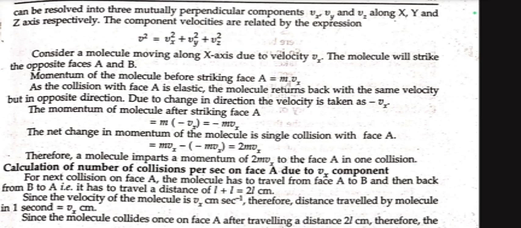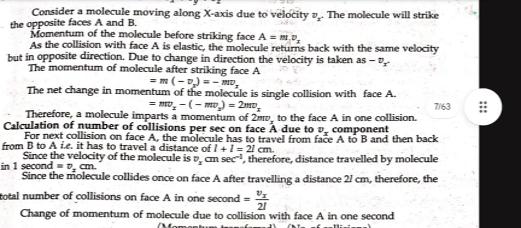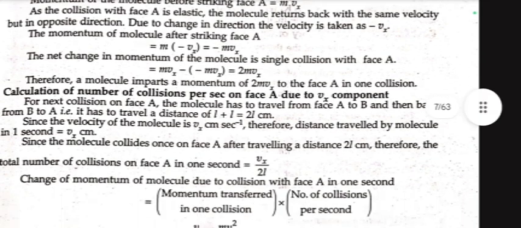Calculation of the number of collisions per second on face A due to the Vx component. For the next collision on face A, the molecule has to travel from face A to B and then back from B to A. That is, it has to travel a distance of L plus L, 2L centimeter. Since the velocity of the molecule is Vx centimeter per second, the distance traveled by the molecule in 1 second is Vx centimeter.